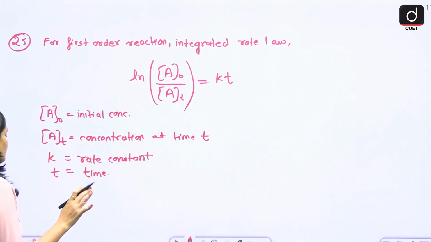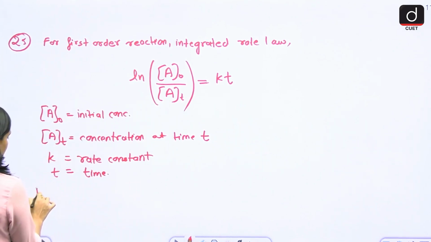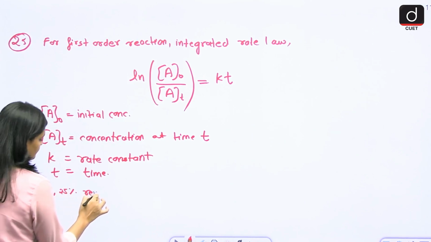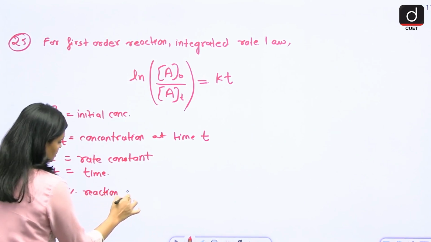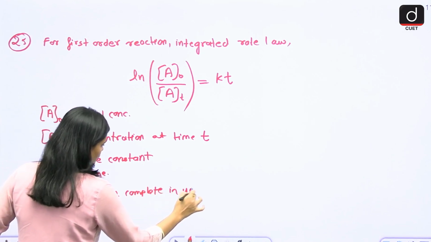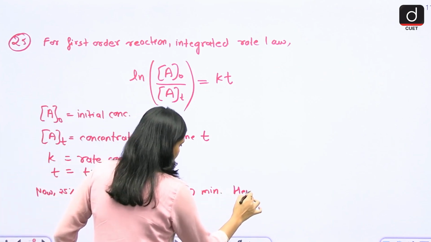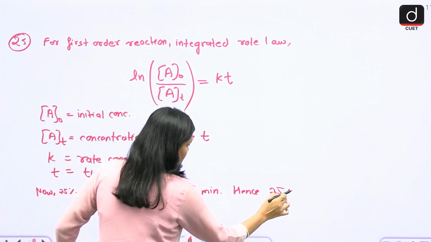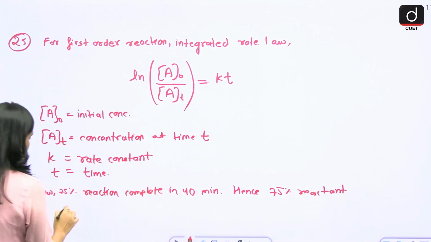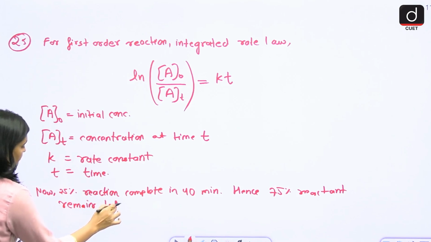So what is the rate equation here? You can write it down like this. 25% of the reaction is complete in 40 minutes. Hence 75% of the reactant remains left, right?